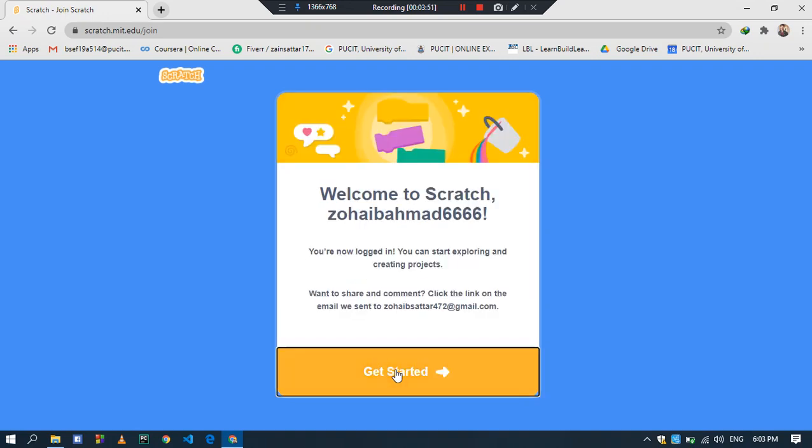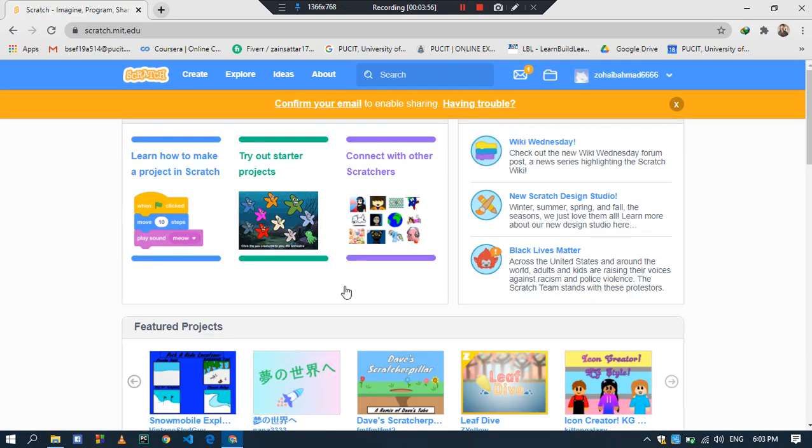Okay, get started. Now it broadcasted a message to me: confirm your email to enable sharing. It means that if you don't confirm your email, then the projects or animations you have made on Scratch, you are unable to share them with other persons on Scratch. So it's better to confirm your email. Click on this option.